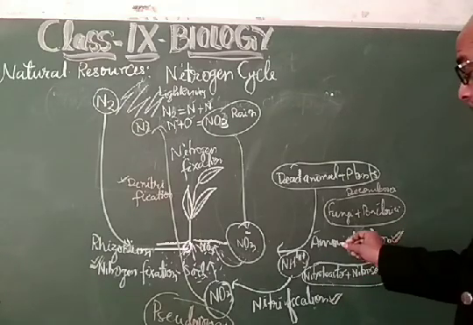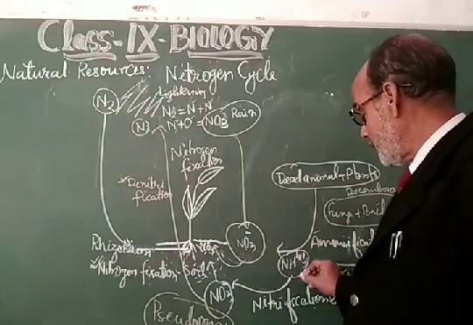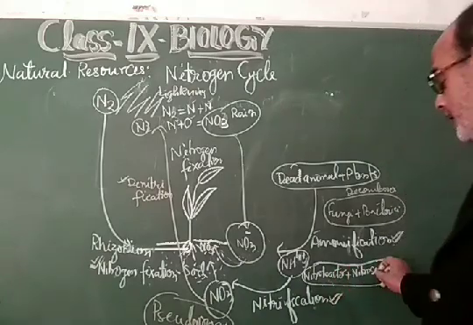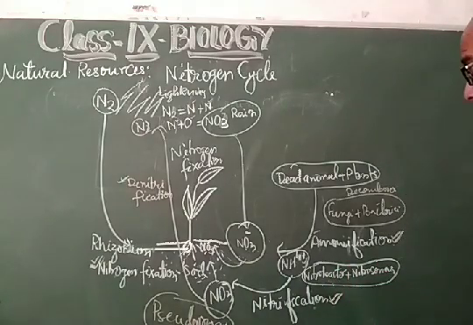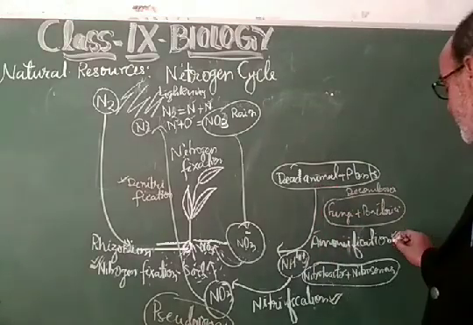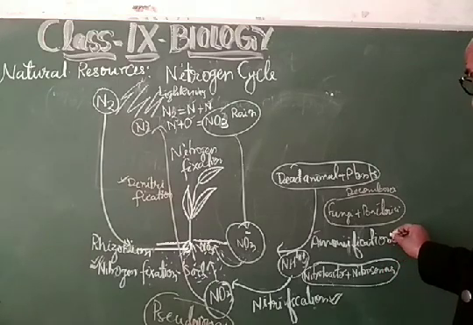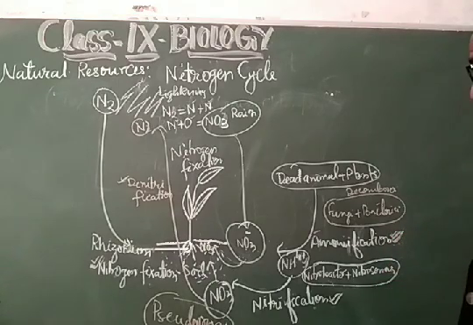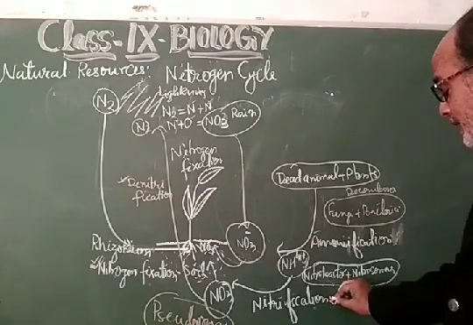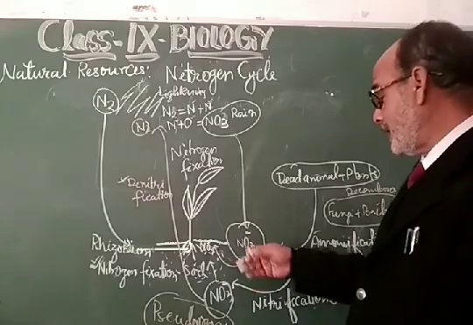This ammonified ammonia further gets converted into the nitrate ion with the help of the Nitrobacter and Nitrosomonas. So my dear students, this is the third process of the formation of nitrate from the different resources, and this process is called nitrification. So this is the third way of the formation of nitrate.